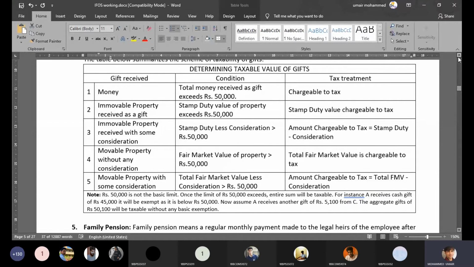In my case, 18% GST plus 2,000 transportation charges. So 1 lakh minus 20,000. The remaining 80,000 will become the taxable value of the gift. So this is how we do valuation of gifts when it is cash, when it is immovable property, and when it is movable property.